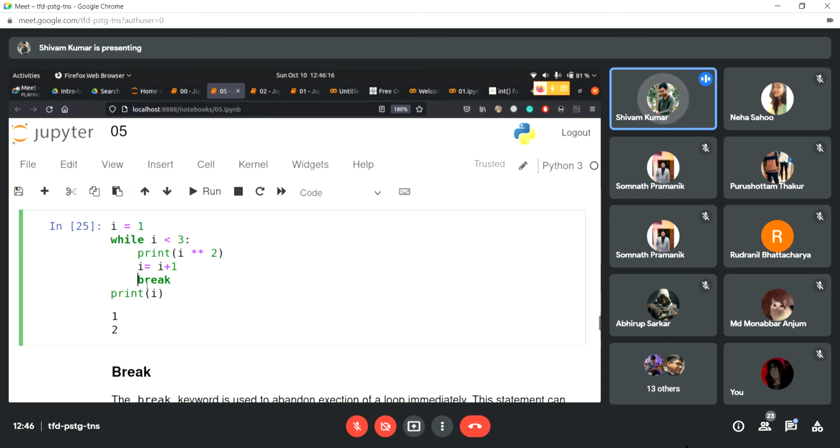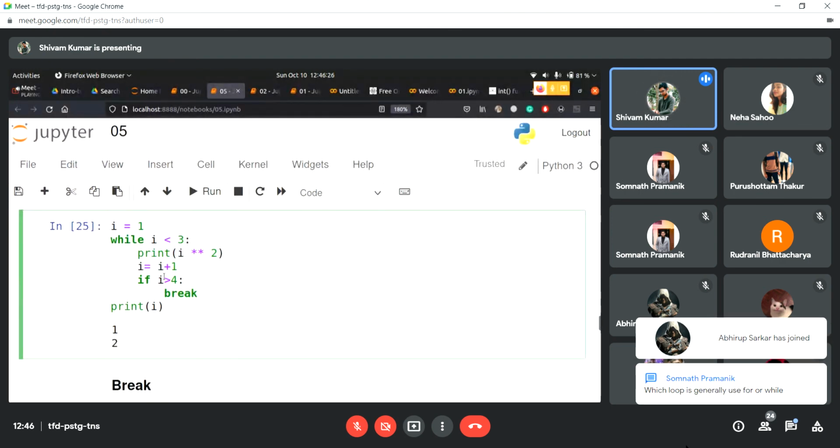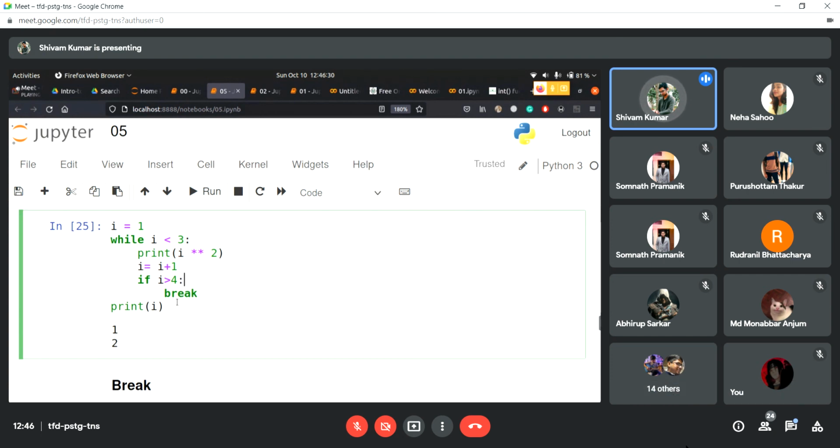Now suppose I give if I is greater than 4. I'm giving an if statement because I don't want to break at any point of time. I want to break the loop when I is greater than 4. Now we know that I is never getting to 4, so it's never going to break. So again, it's coming as 1, 4, 3. Okay, so don't stress about break statements. A break statement is just a statement so that you can go out of the loop.